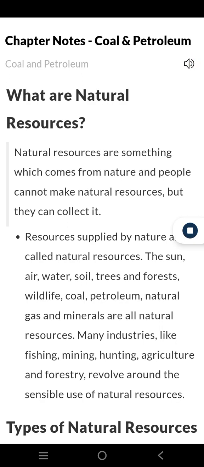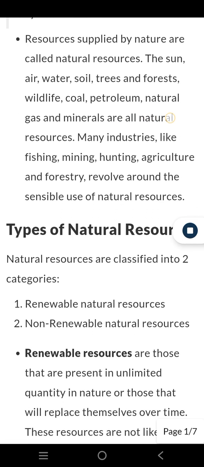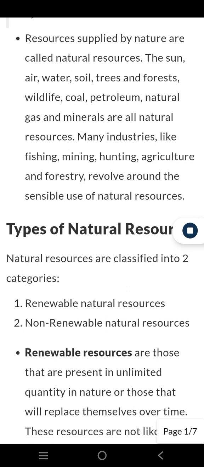What are natural resources? Natural resources are something which comes from nature and people cannot make natural resources, but they can collect it. Resources supplied by nature are called natural resources. The sun, air, water, soil, trees and forests, wildlife, coal, petroleum, natural gas and minerals are all natural resources. Many industries, like fishing, mining, hunting, agriculture and forestry, revolve around the sensible use of natural resources.